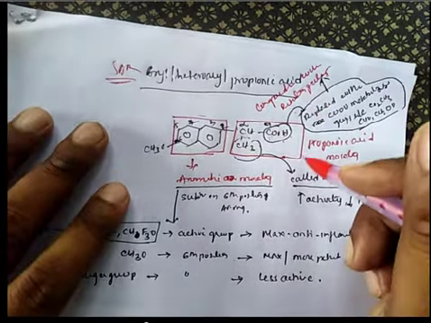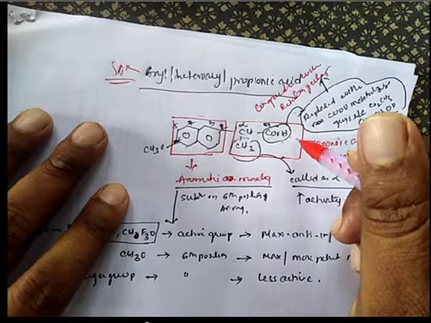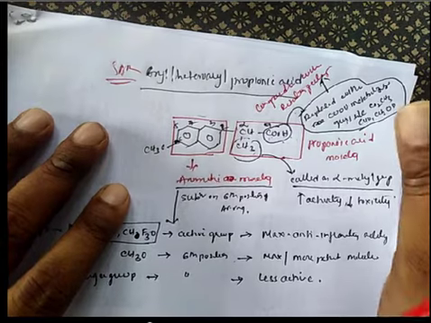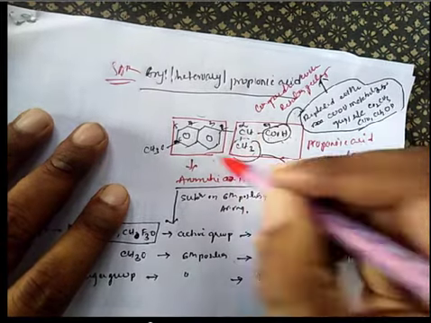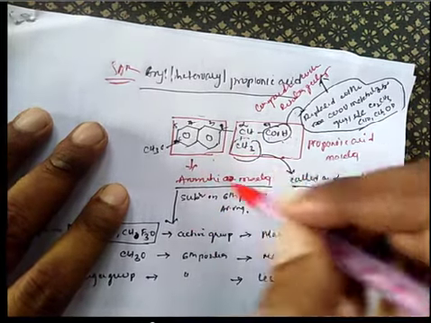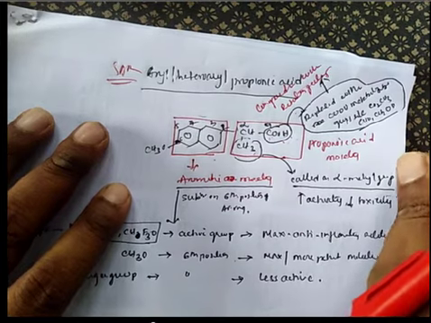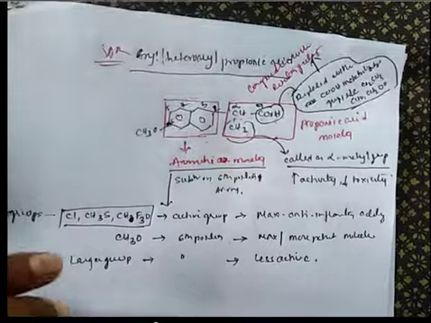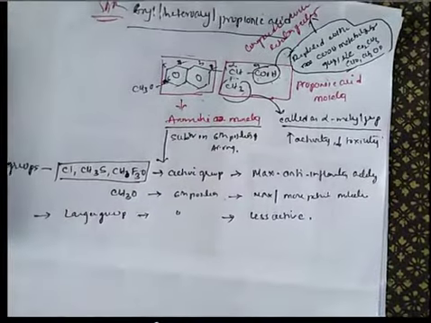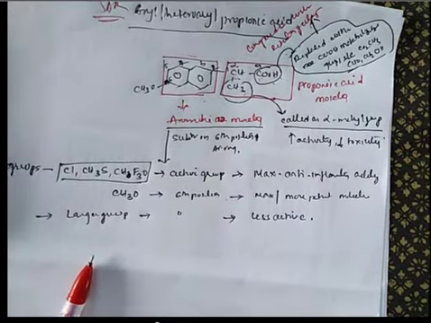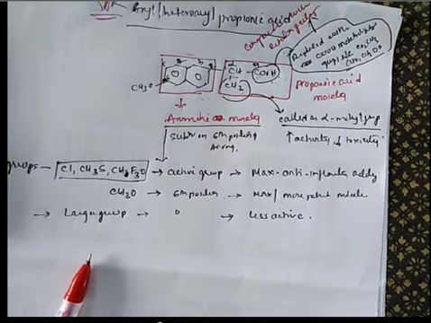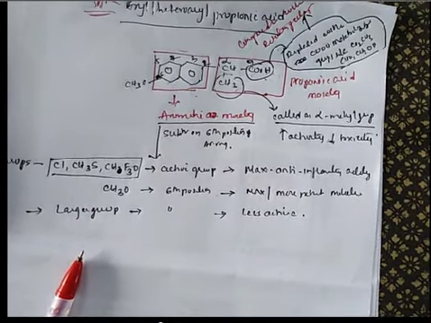So the COOH group can be replaced with these groups, and the methyl group must be present. In the aromatic moiety, sixth position substitution is very important. Active groups give good activity analogs, and larger groups give less active analogs. So this is about the structure activity relationship of aryl heteroaryl propanoic acid derivatives.